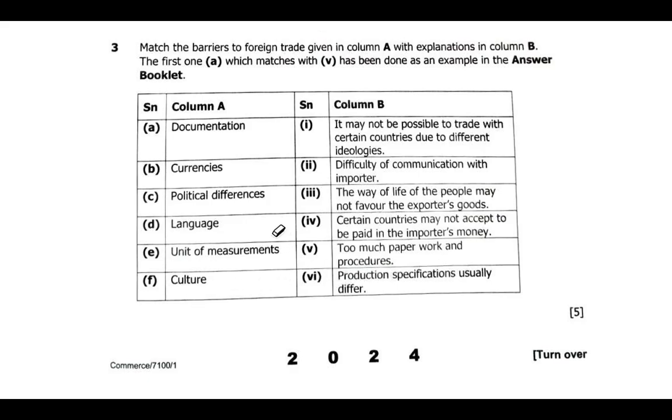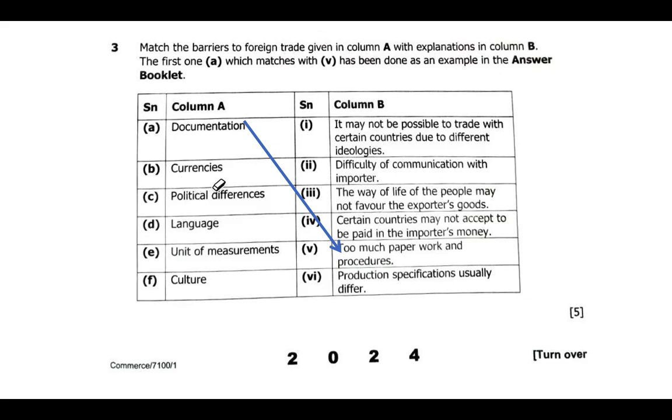Now if we look at documentation, it goes with too much paperwork, because documentation deals with paperwork. So we can match documentation with too much paperwork and procedures. So documentation goes with too much paperwork and procedures. Then we go to the other one. We go to 2, which is B, currencies.